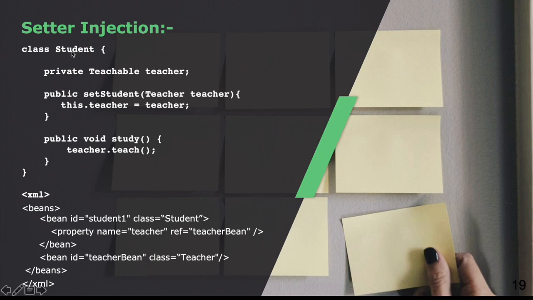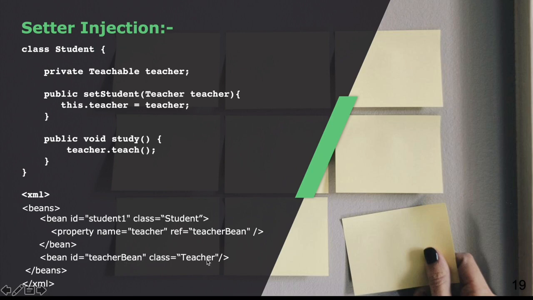So whenever you do context.getStudent, it will call this setter, set the teacher which is available with it, and then create a student for you and give it to you. In this case we use this property name tag, where this property is teacher, and you are giving it a reference to the teacher bean which you have already created.